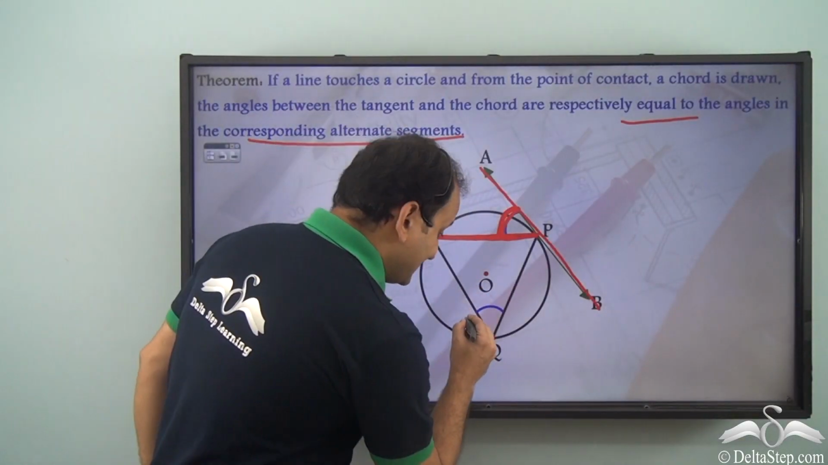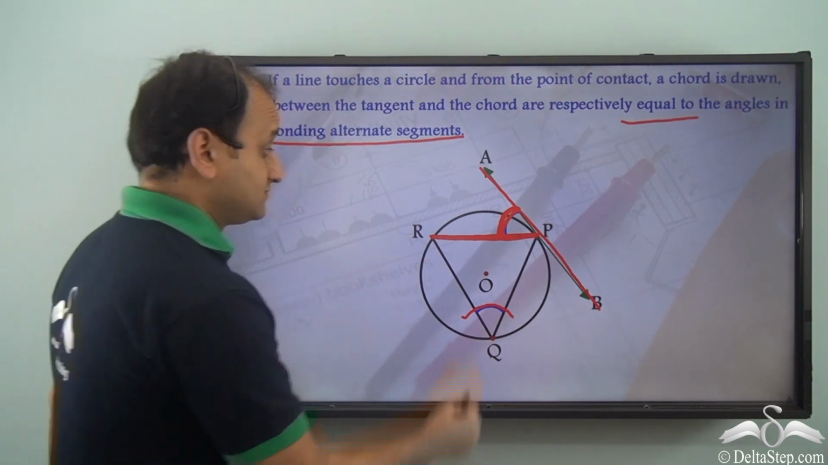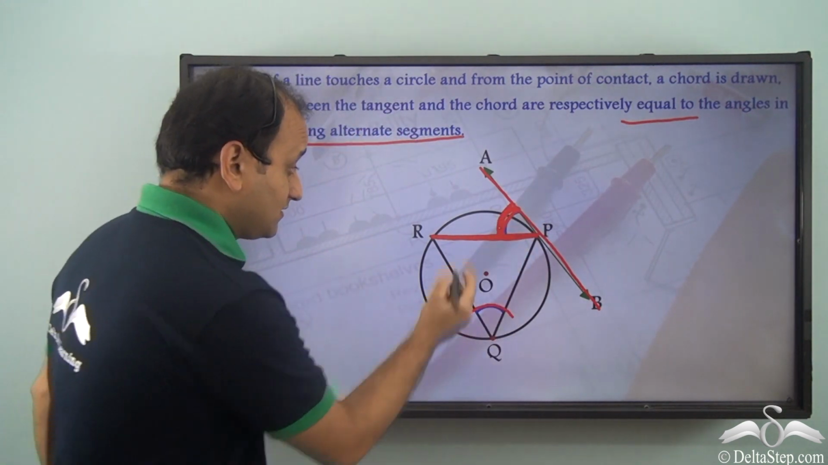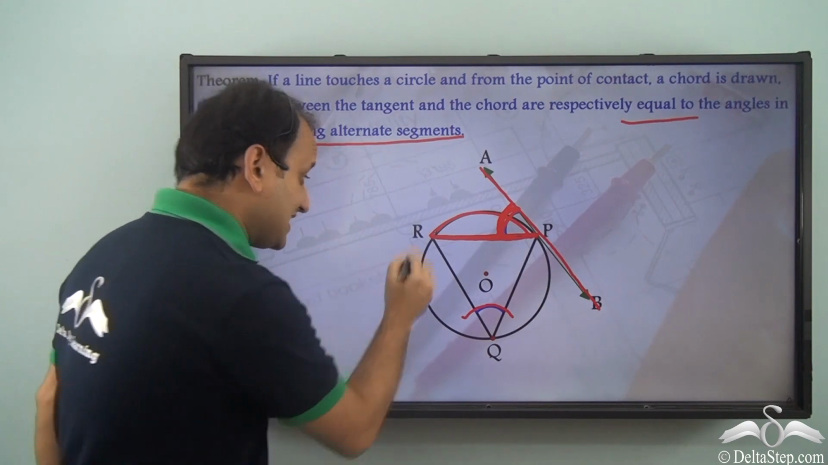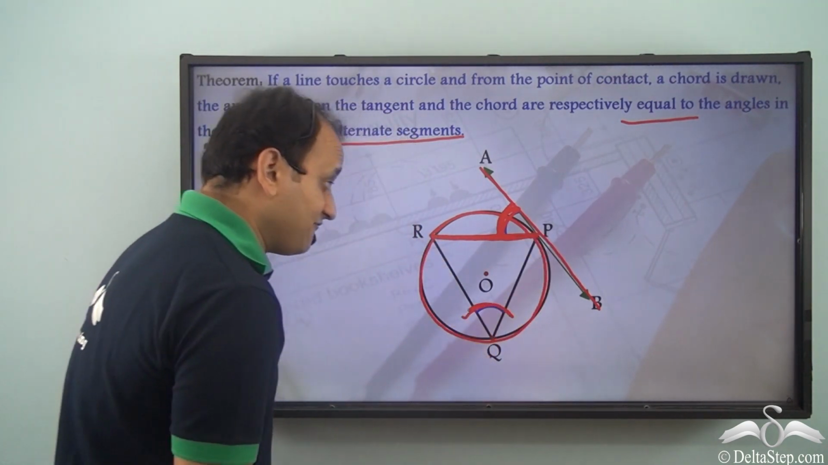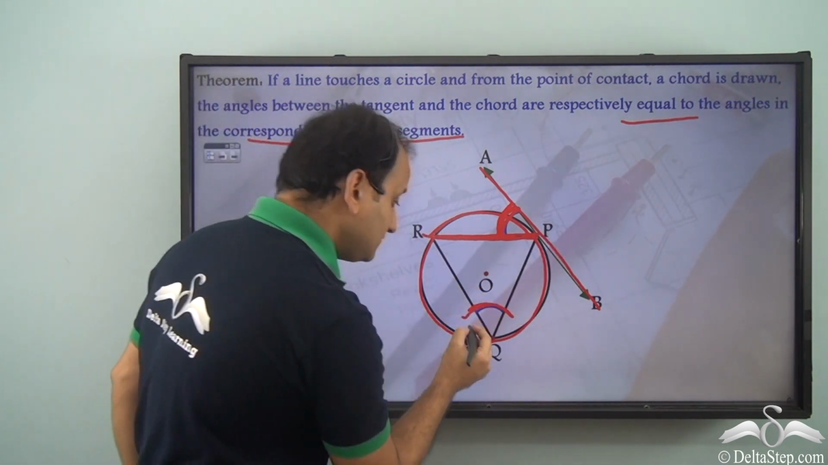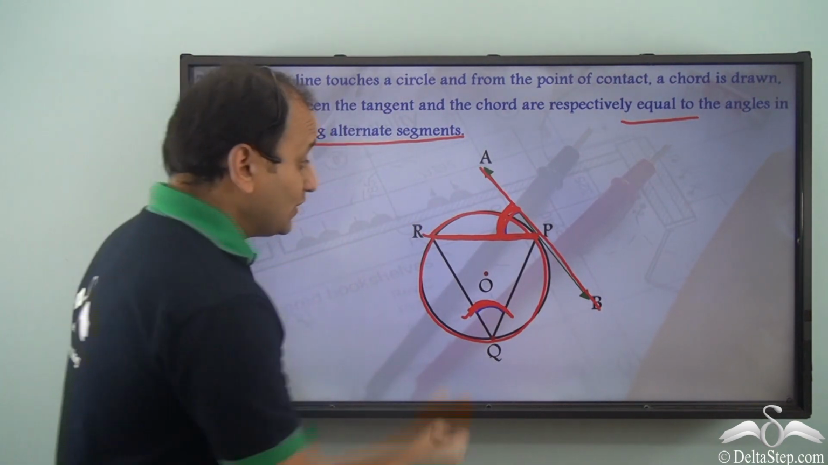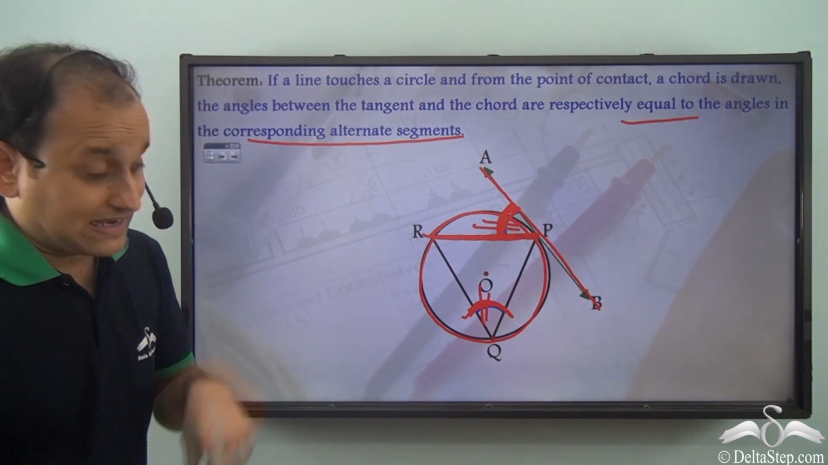Now this is the angle in the alternate segment. If we are making an angle here, then it is touching this particular segment. What is the alternate segment? This is the alternate segment, and this is the angle being formed by the same chord RP here in the alternate segment. So this angle will be equal to this angle.